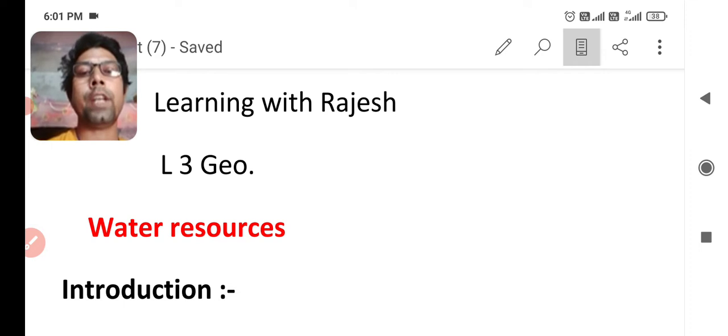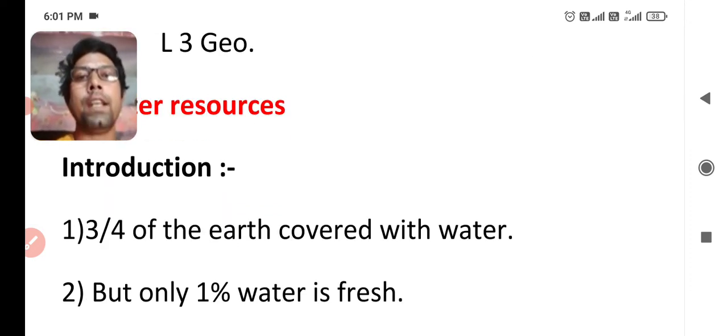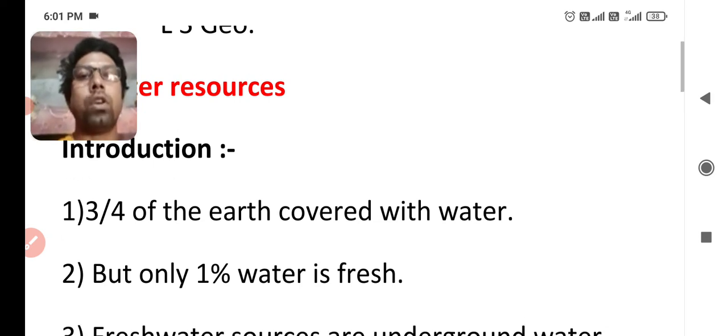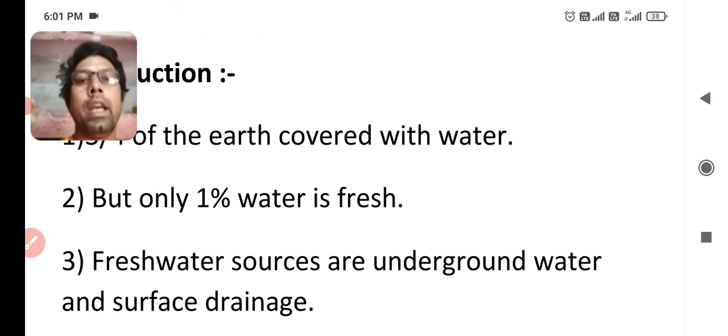Now the first point of today is introduction to the lesson. The first point is 3/4 of the earth is covered with water. You learned this topic in 6th class NCERT that near about 70% of the earth is covered with water. On the other hand, there is plenty of water on the earth, but only 1% is fresh water on the earth. And fresh water sources are underground water and surface drainage.